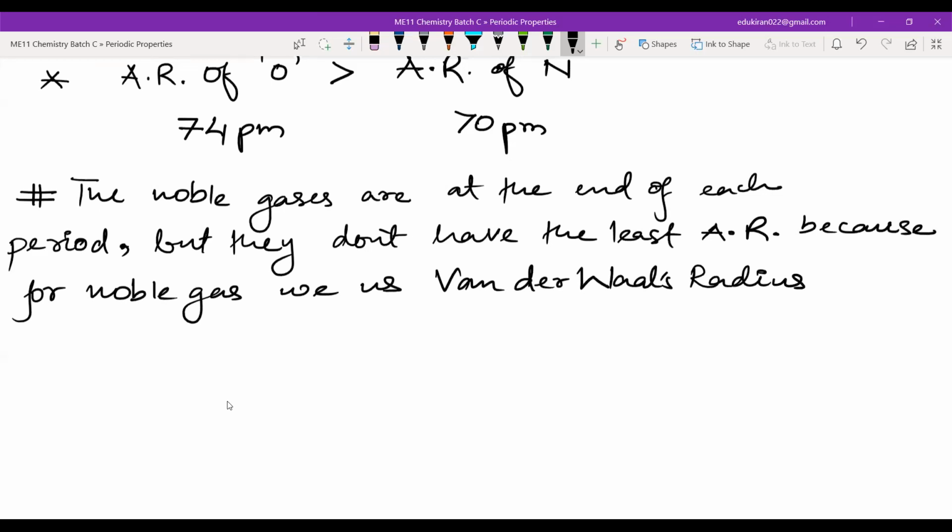And we have already seen that the van der Waals radius will be the largest radius. That is why noble gases should have been the smallest, but they are not, because of the way of measurement. We measure the noble gases by van der Waals, and the others by either metallic or covalent. Van der Waals, by definition, has to have a higher atomic radius than covalent and metallic. That is why noble gases have a higher atomic radius.